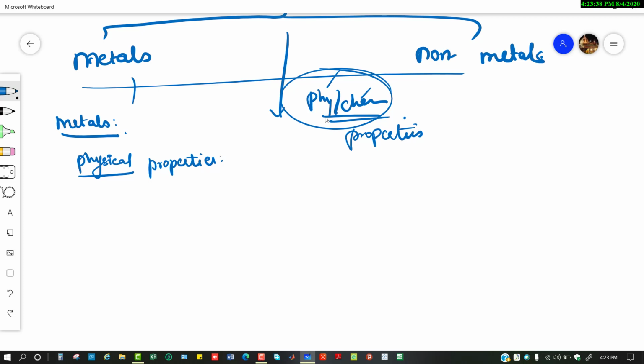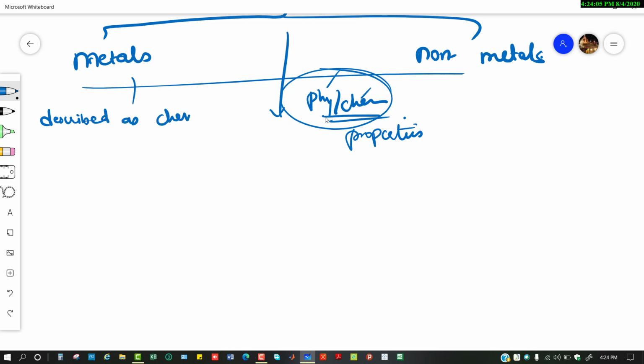Let's first define our metals. Metals are described as chemical substances. Before going into the physical properties, we look into the definition. So what is a metal? A metal is described as a chemical element